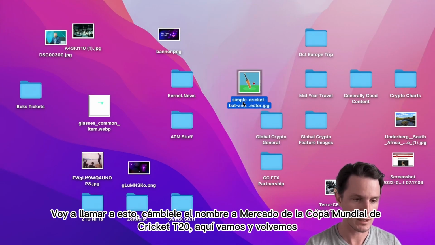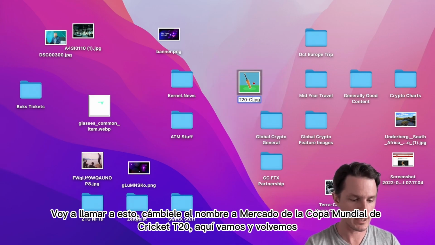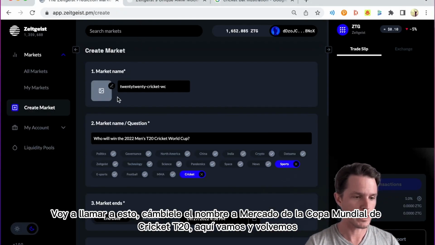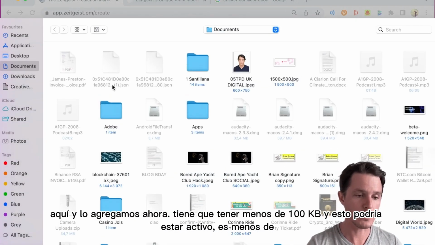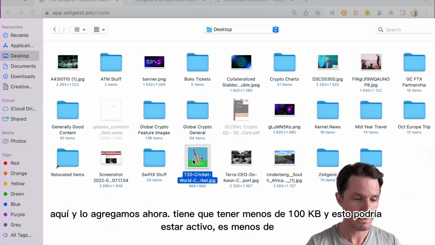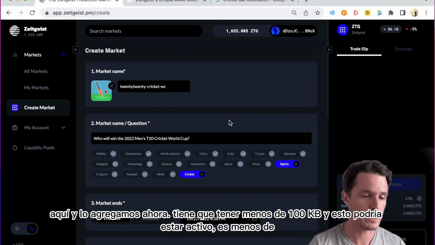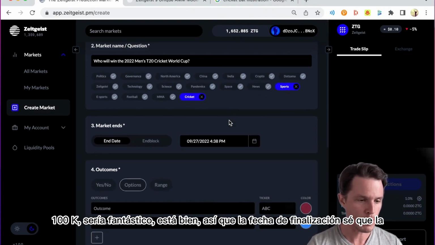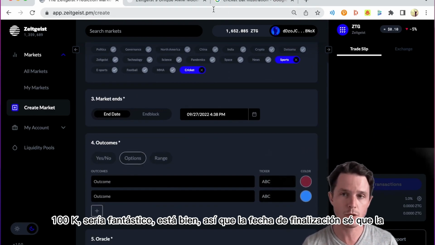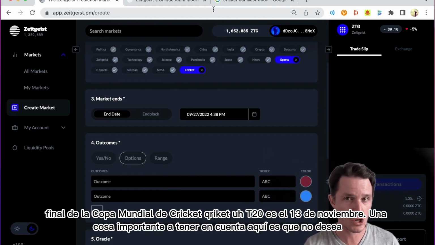I'll rename it to T20 Cricket World Cup Market. There we go. And we come back over here and we add it in. Now it does need to be less than 100 KB. And it is less than 100 KB, fantastic. Okay, so the end date, I know the T20 Cricket World Cup final is the 13th of November.